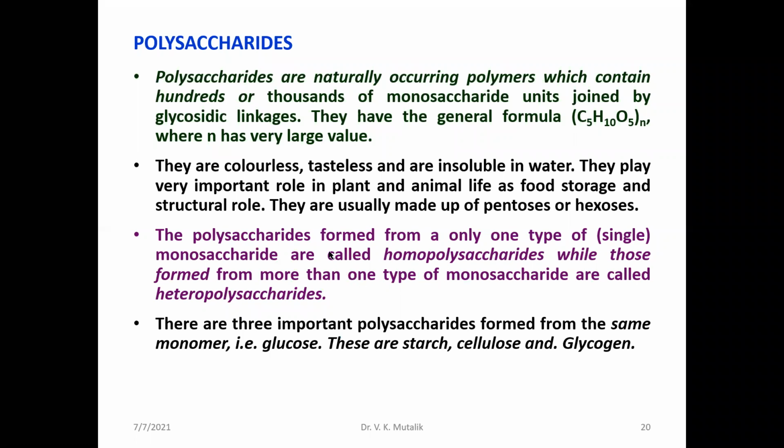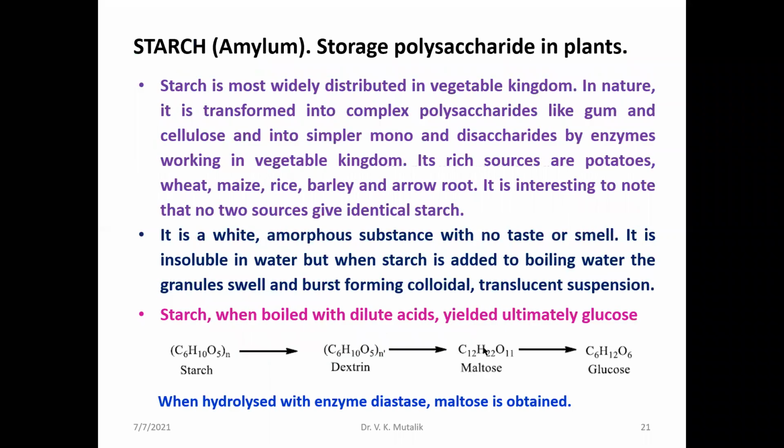If only one type of monosaccharide unit contributes to the polysaccharide structure, it is called a homopolysaccharide. If more than one type of monosaccharide unit is present, it is called a heteropolysaccharide. Examples are starch, cellulose, and glycogen. I will discuss only the structure of starch and cellulose.